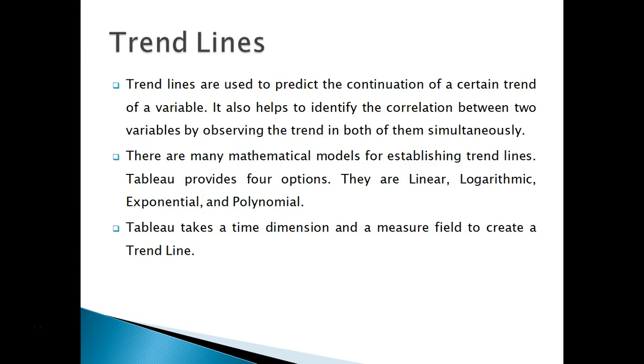Trend lines are used to predict the continuation of a certain trend or variable. They also help to identify the correlation between two variables by observing the trend in both of them simultaneously. There are many mathematical models for establishing trend lines. Tableau provides four options: linear, logarithmic, exponential, and polynomial trend lines. It also takes a dimension and a measure field to create a trend line.